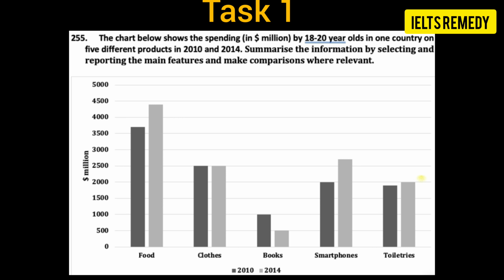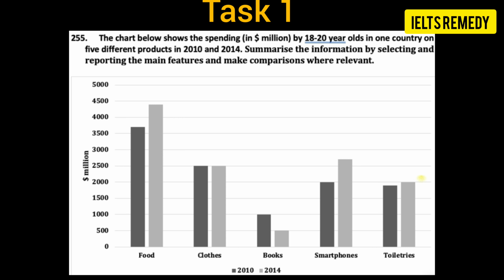And after writing the overall, we will write the first body paragraph. We will commence our first body paragraph by, at a fleeting glance, it can be seen from the chart that the highest proportion was spent on food by adults.